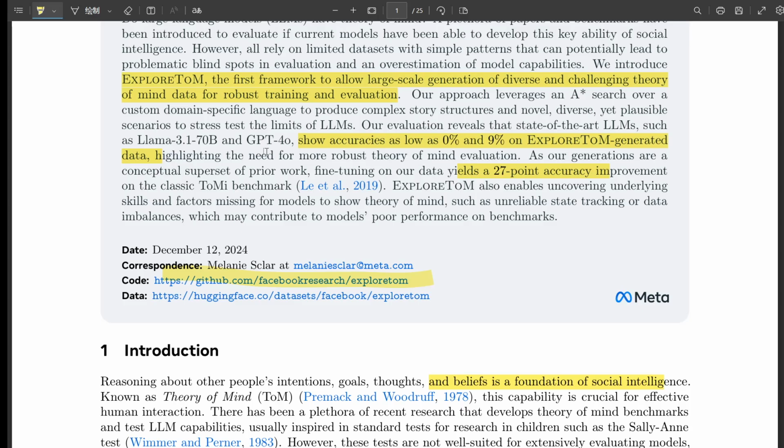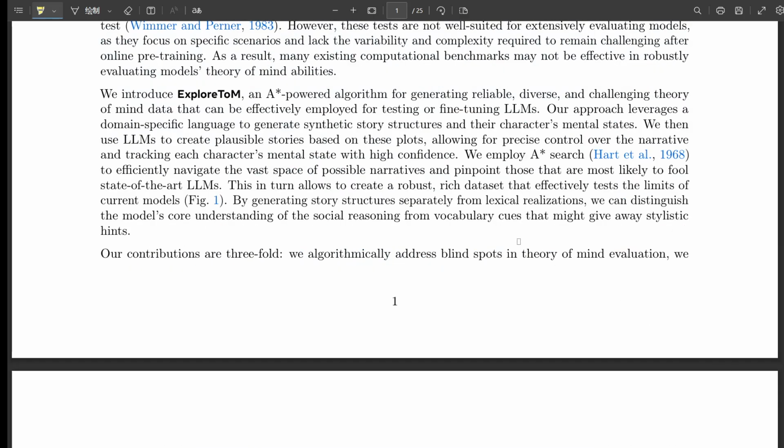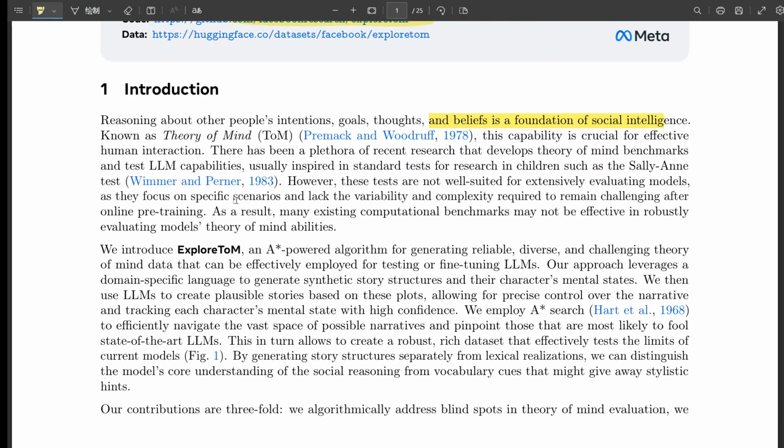Okay, so it has to keep track of the physical reality of the story, but also the beliefs of each of the characters. Exactly. It's about understanding the different perspectives and how they might differ from reality. I can see how that would be tricky even for a human sometimes. Right. So what happens next in this culinary mystery? Well, ExploreToM then generates these tricky questions that are posed to the AI. Like, does the head chef know that the pastry chef knows the apple is salted? So these questions are designed to probe the AI's understanding of each character's beliefs and their knowledge about the situation. So it's not just about knowing facts, it's about knowing what other people know.